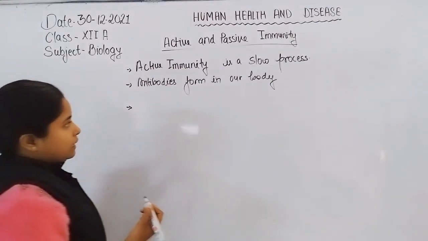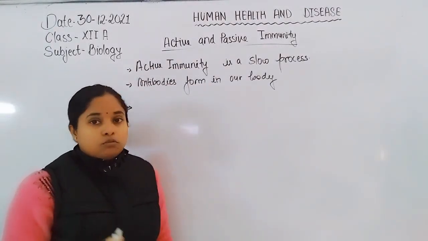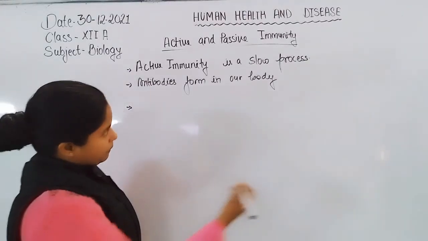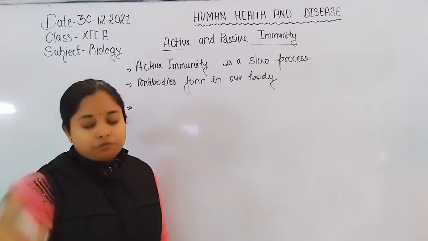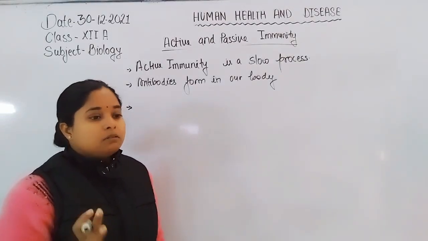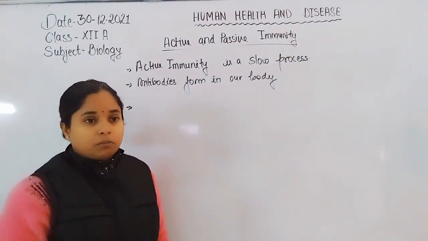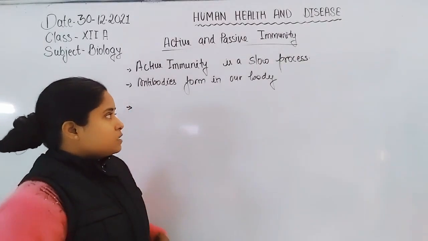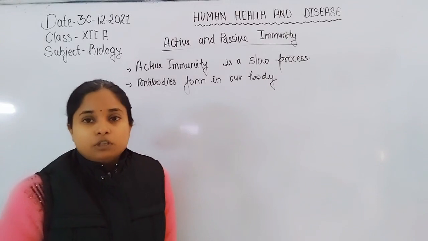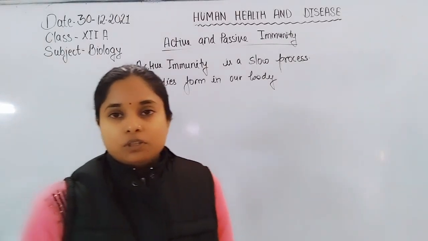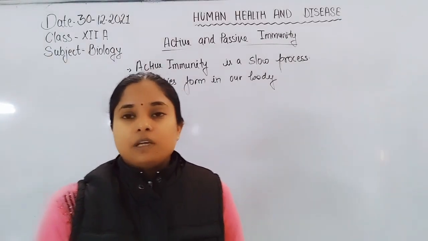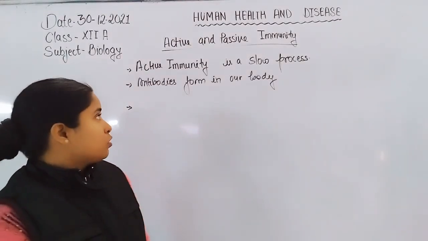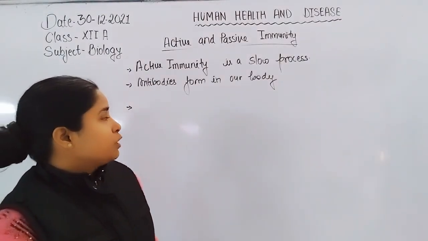Now the second thing is that the action is fast as compared to passive immunity, because the antibodies are already formed in our body whenever the microbes or pathogen attack our body. So quickly or immediately that is neutralized by the preformed antibodies already present in our body. So that's why there is significance of active immunity as compared to passive immunity.